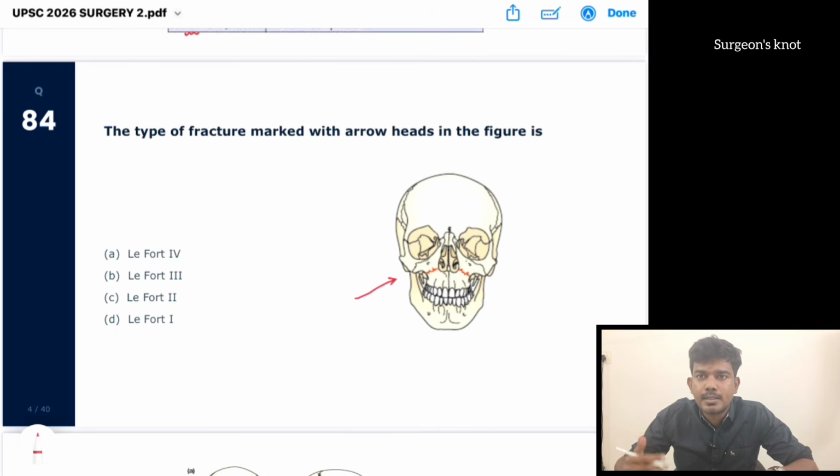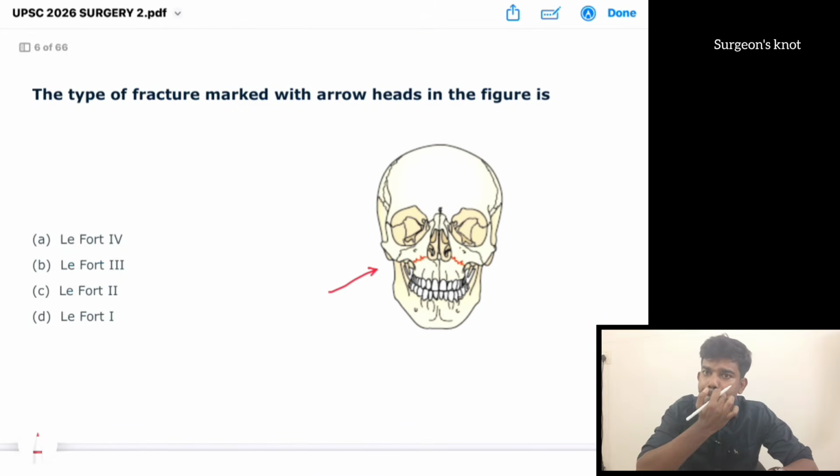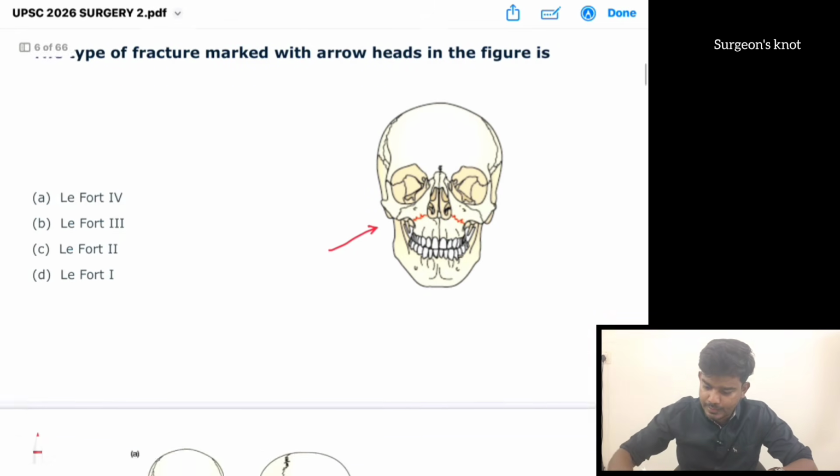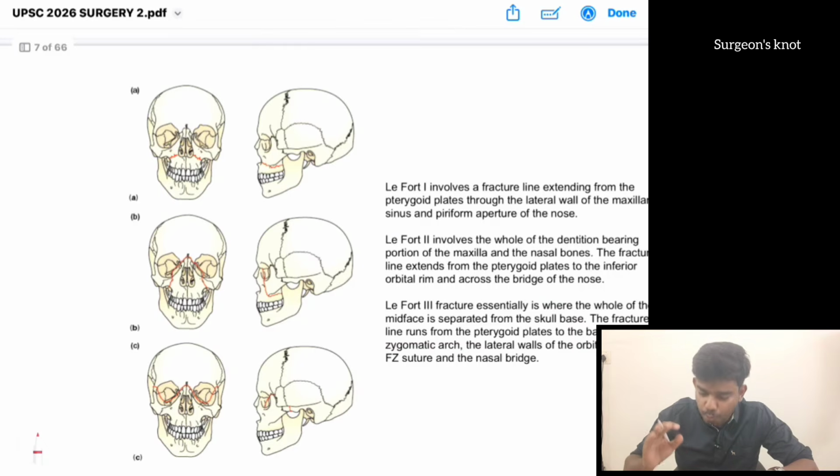What is this type of fracture? Here we are going to differentiate whether it is a Lefort's type 1, 2 or 3. There is no Lefort's type 4. This Lefort's fracture classification is used to differentiate the fractures of the mid face. Here there is a fracture above the palate in the maxillary region. So this is a Lefort's type 1.